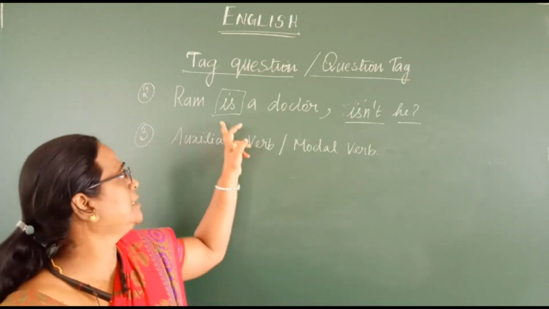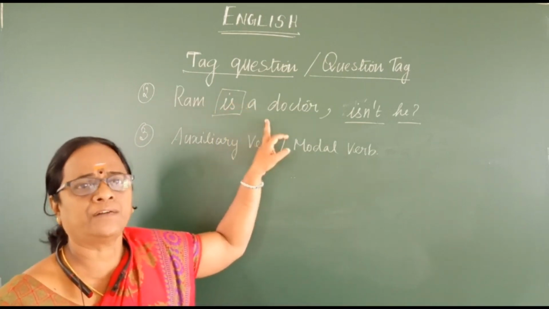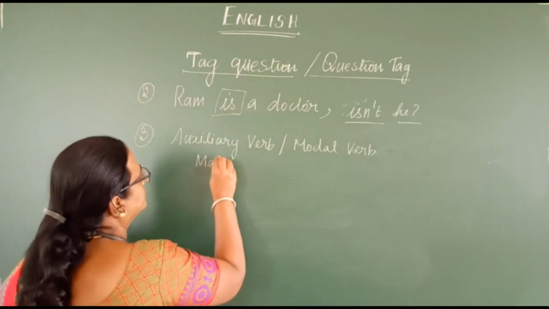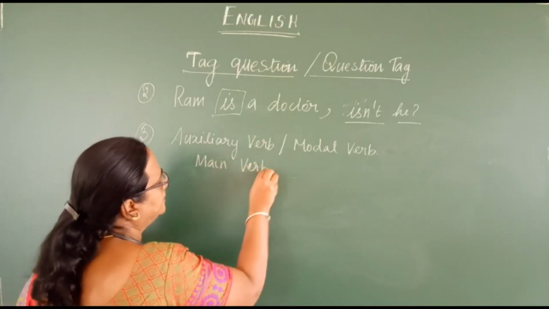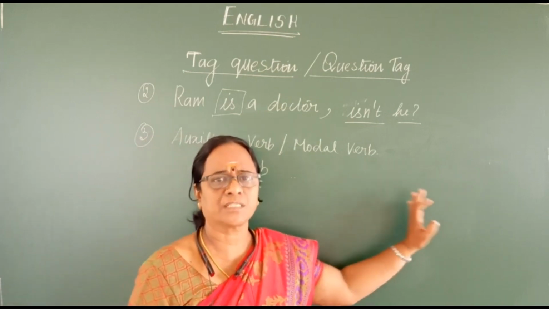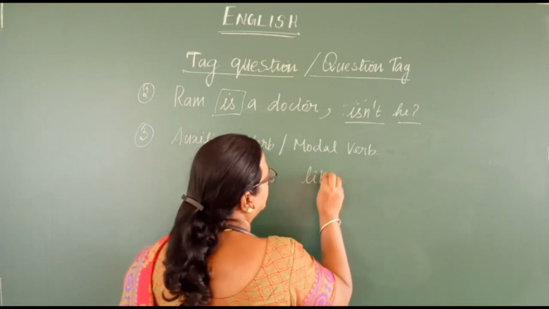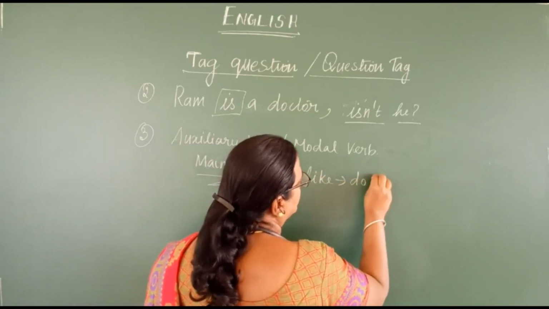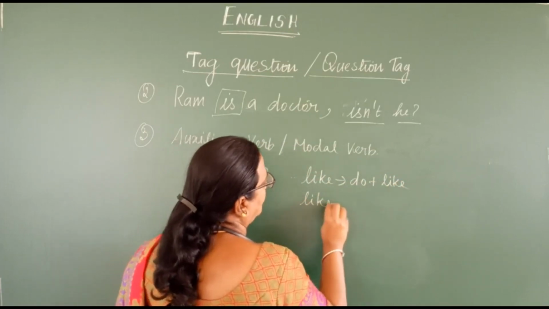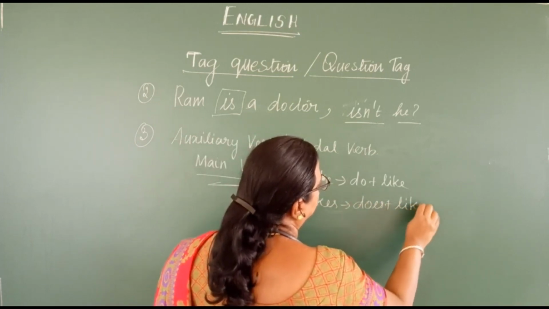Suppose you don't have an auxiliary verb in the given sentence, if it is a main verb, see what you have to do is, you have to split the main verb with an auxiliary verb, then you have to frame the question tag. For example, like can be written as do plus like, and likes can be written as does plus like.